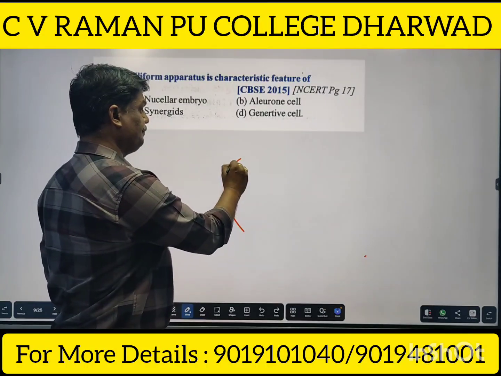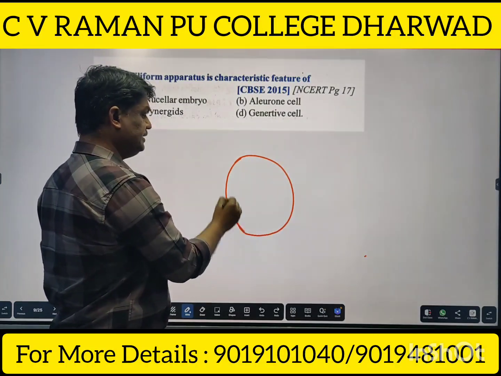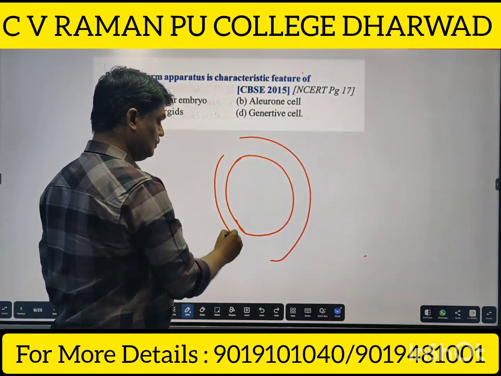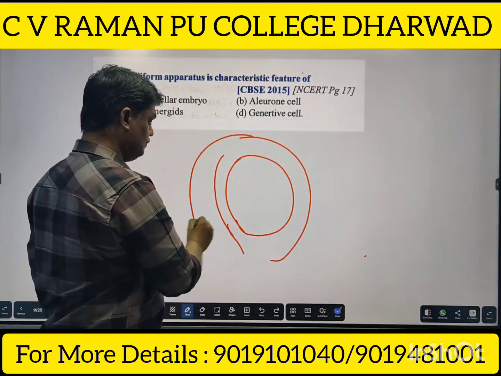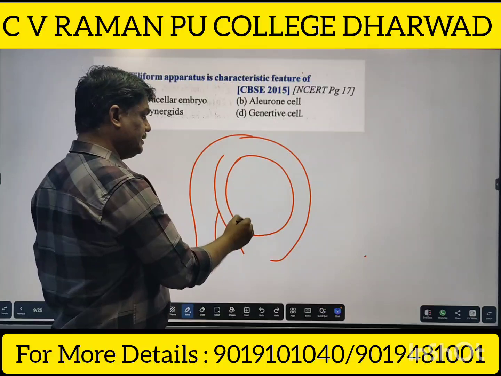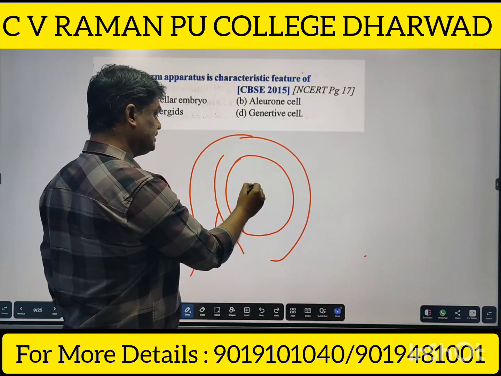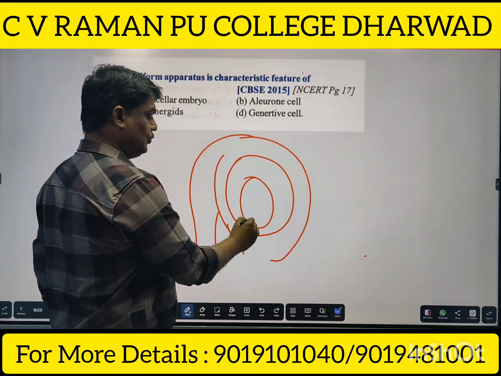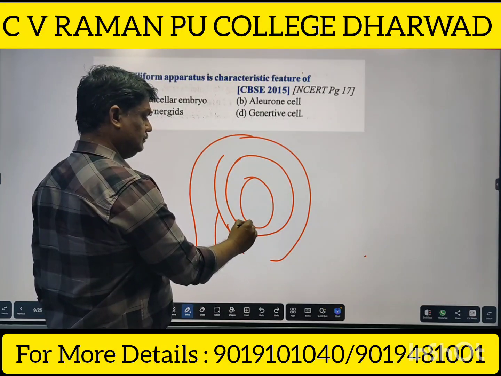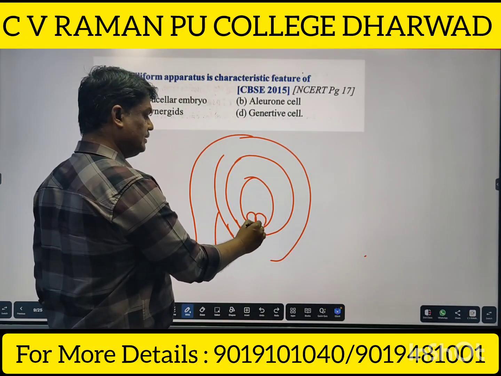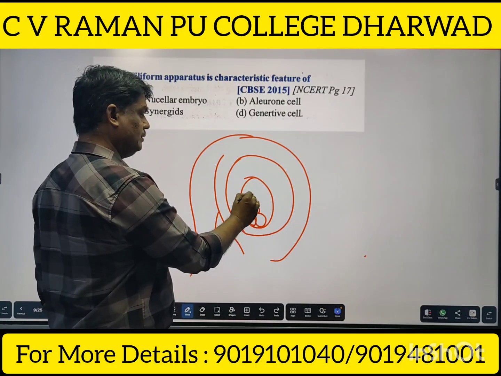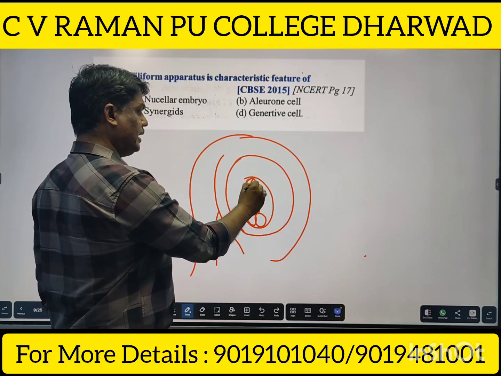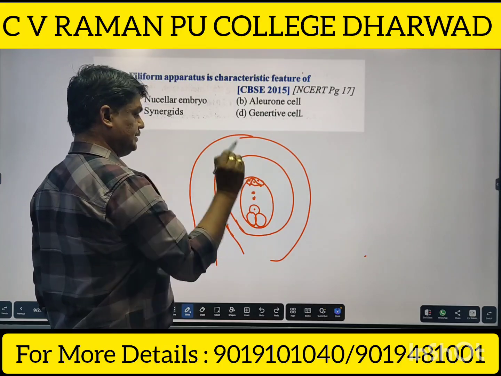Suppose we consider this as an ovule, it contains the embryo sac inside. Here two synergids are there, one egg cell, two polar nuclei and three antipodal cells are present.